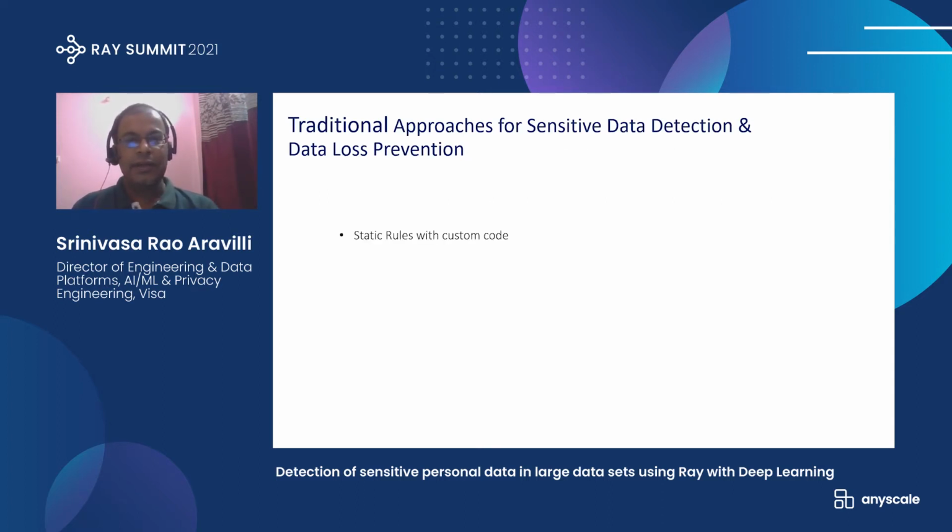There are quite a few traditional approaches followed to detect sensitive information. There are products like data loss prevention, in the cloud as well as in the enterprise. Most of these products use static rules with some custom code, or they make use of regular expressions along with some static rules, or at the same time they may use static sampling as well. These are the different approaches which traditional companies make use of in order to detect sensitive data.